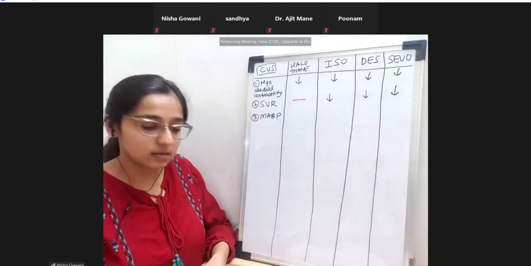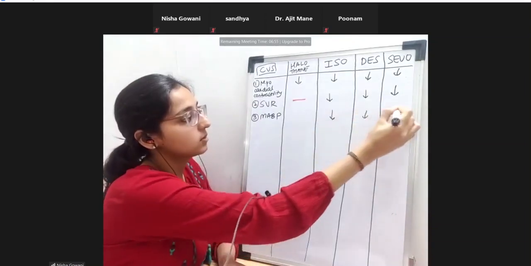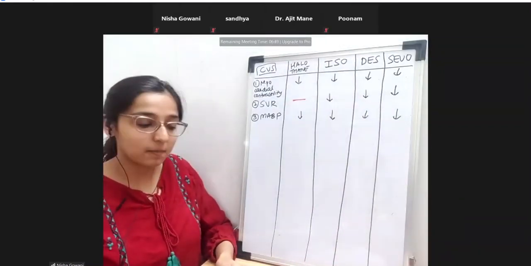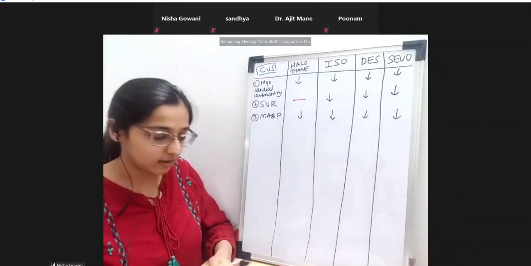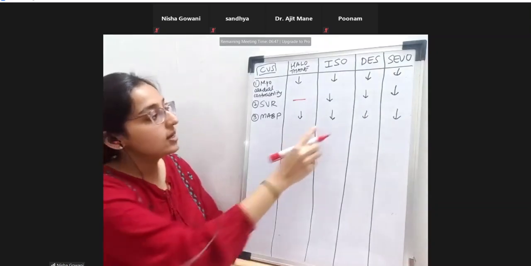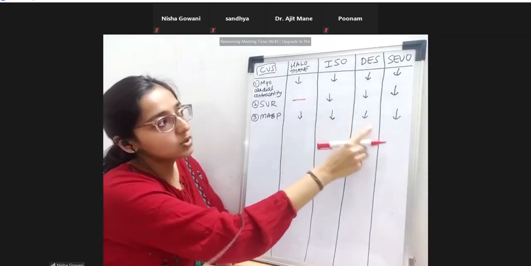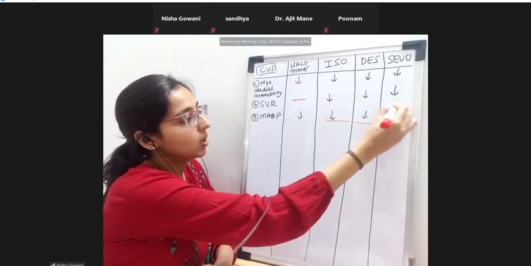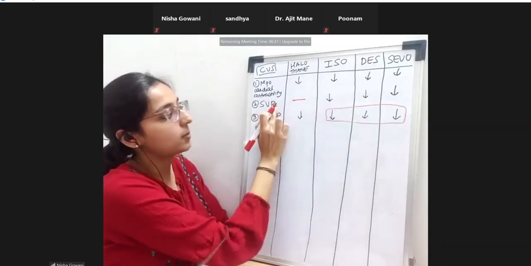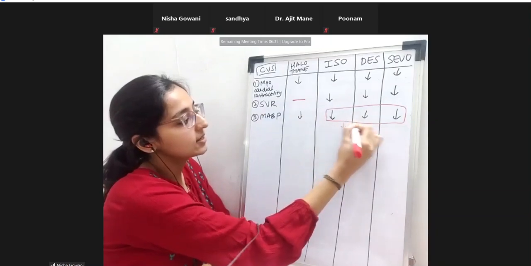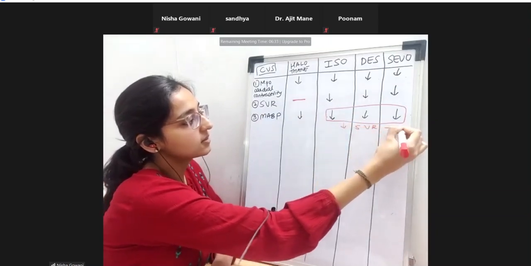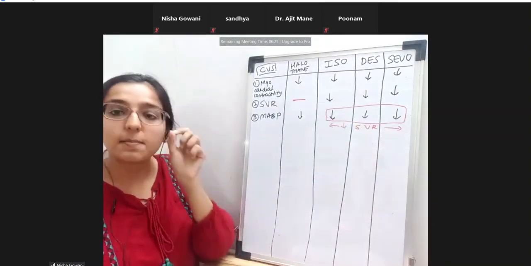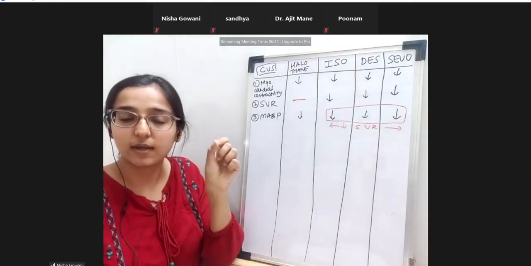So any guesses? It's going to be decreased in all of this. Why leaving halothane? It's decreasing in everyone, but the mechanism is different. So now pay attention. The decrease in the ISO, SEVO, and DES, the BP is falling in these three because of decrease in the systemic vascular resistance. Okay. So the decrease in the systemic vascular resistance is the main cause because of which the BP is falling.